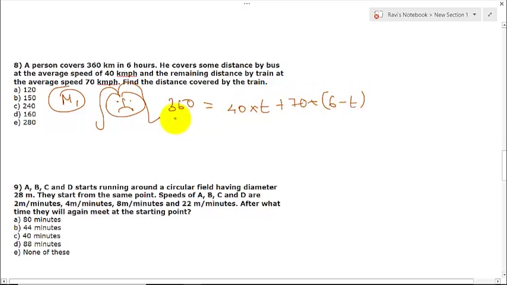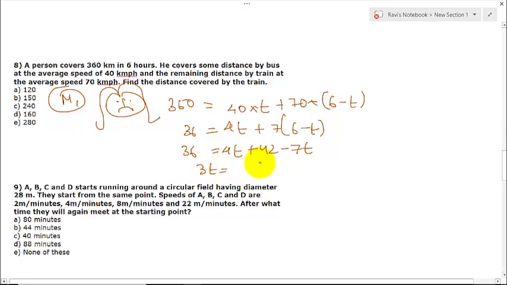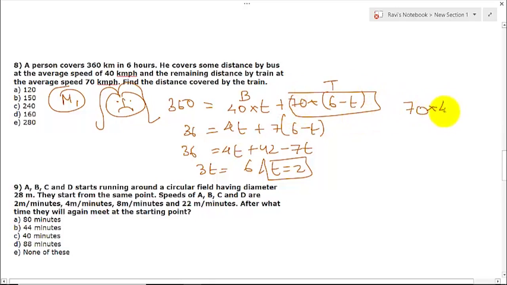Let us remove this 10. That will be 36, that will be 4T, that will be 7 into 6 minus T. It's 36 plus 4T plus 42 minus 7T. That is how much? You will have here 3T, 6. So the T value will be how much? 2. So this is bus and this is train. So train will be how much? 70 into 6 minus 2, which is 4. That is 280. So the answer would be option A.